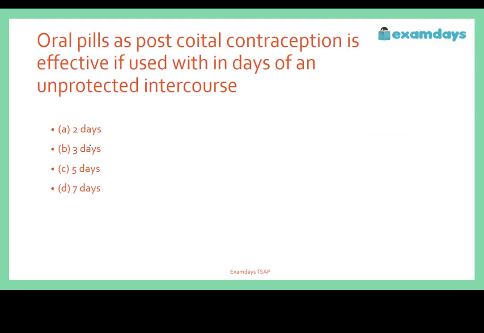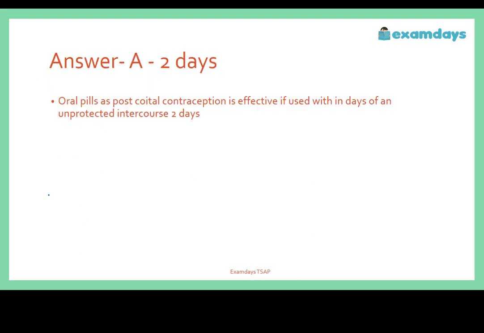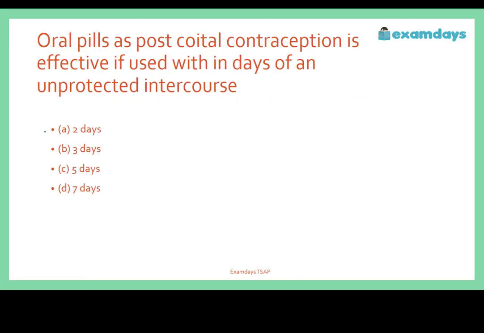Oral pills as a post-coital contraception is effective if used within how many days of an unprotected intercourse? A, 2 days, B, 3 days, C, 5 days, D, 7 days. So the correct answer is going to be option A, 2 days. So within 2 days of the unprotected intercourse, this oral pill can be used to avoid unwanted pregnancy.